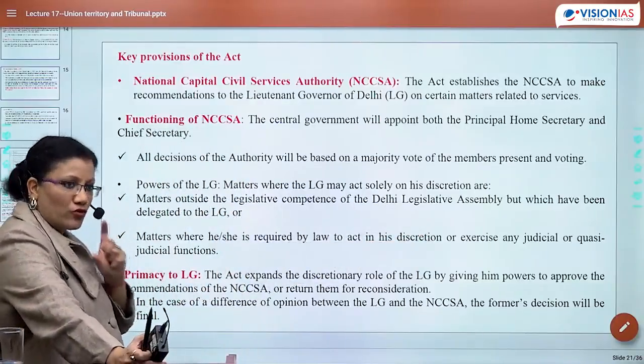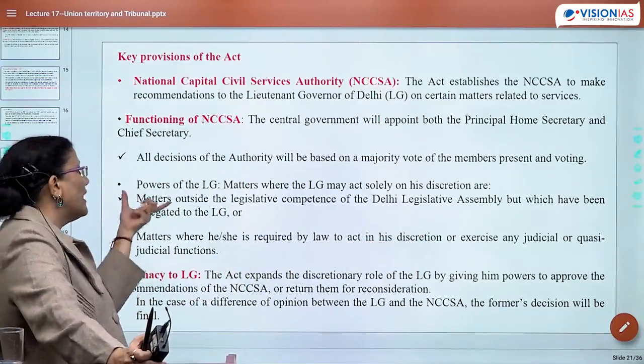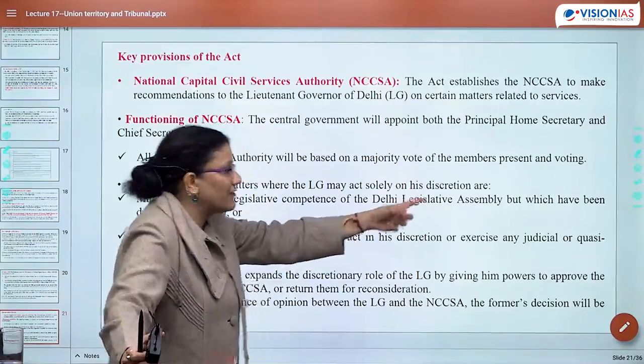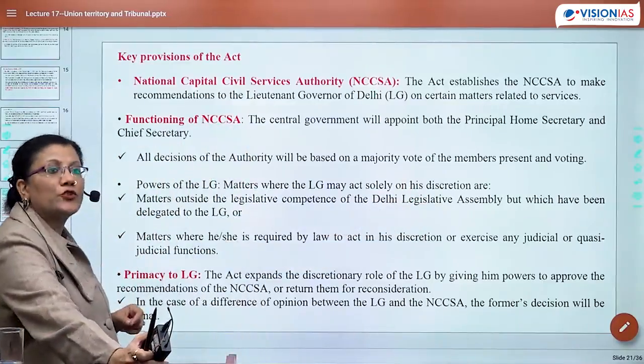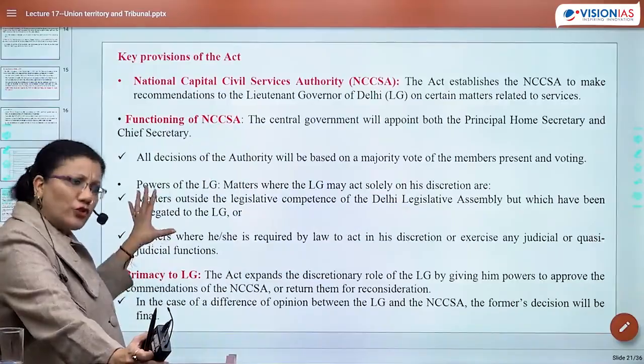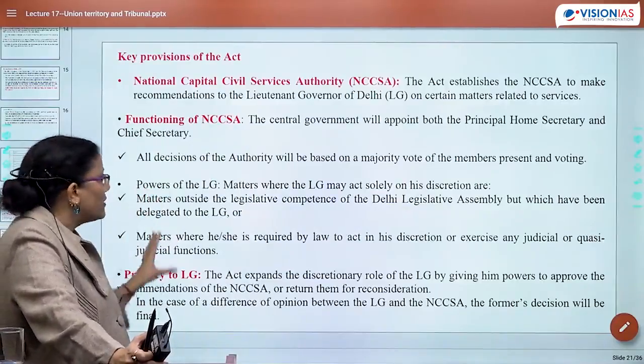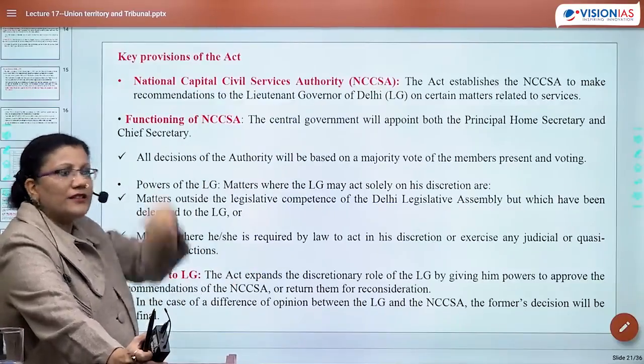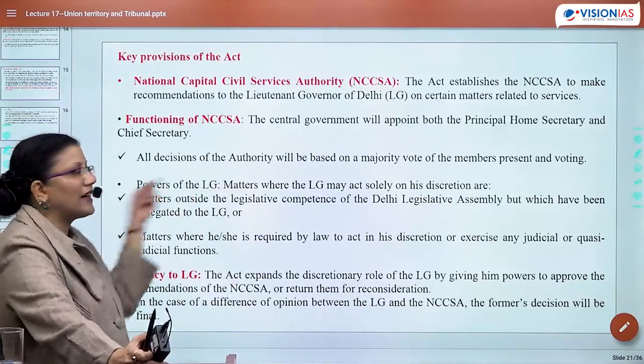When can the LG act solely in his discretion? One, when matters outside the legislative competence of the Delhi Legislative Assembly have been delegated to the LG. ये तो चलो ठीक है. So matters which are outside the legislative competence of the assembly, अगर वो matters LG को दिए हैं तो of course LG will act in his discretion.